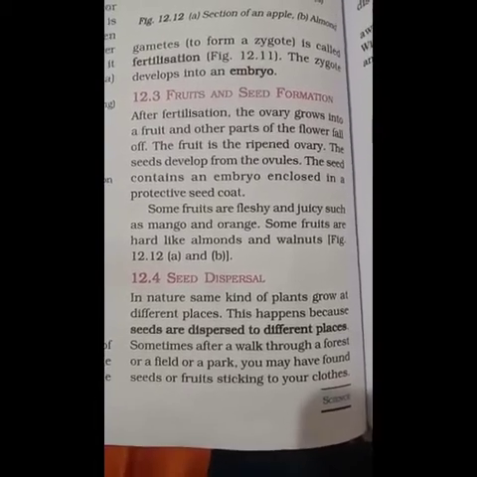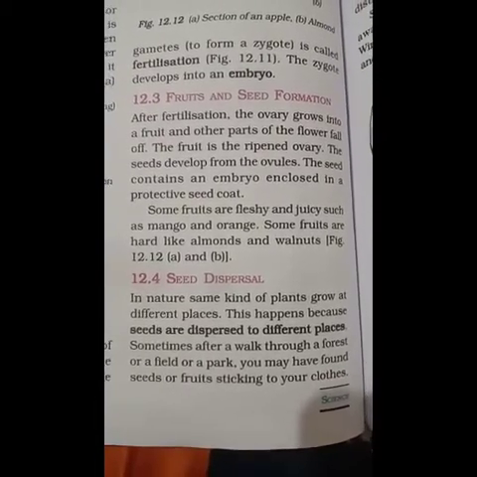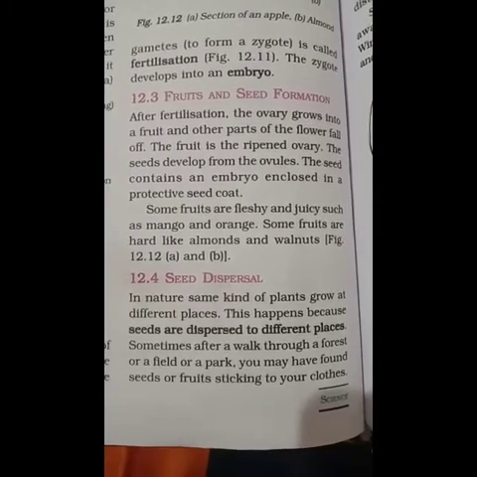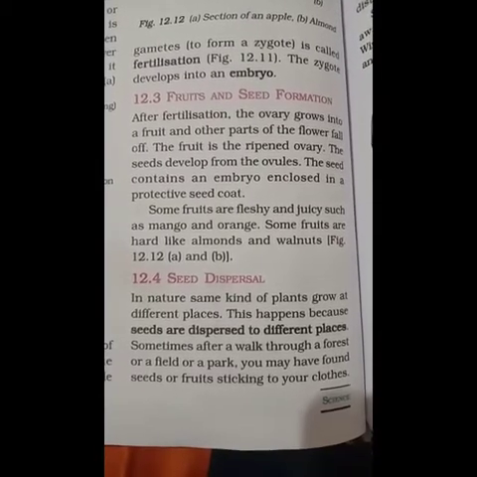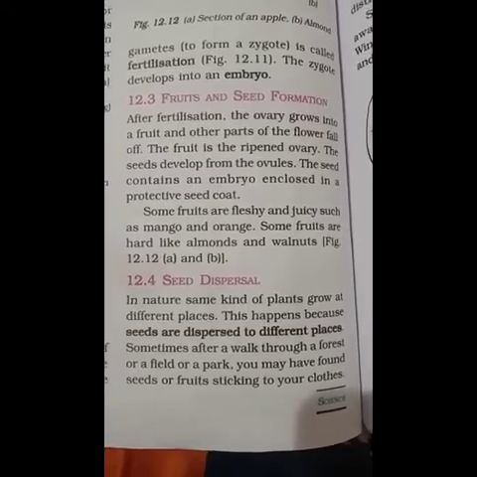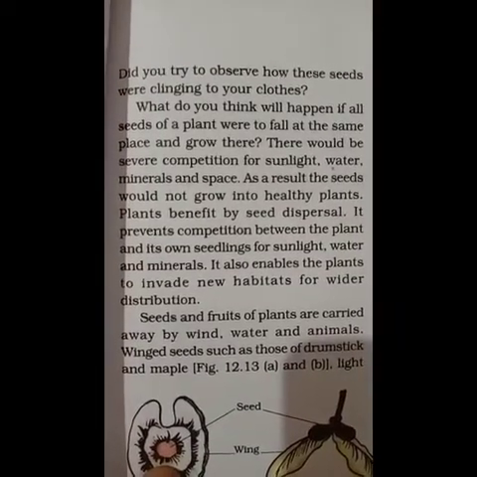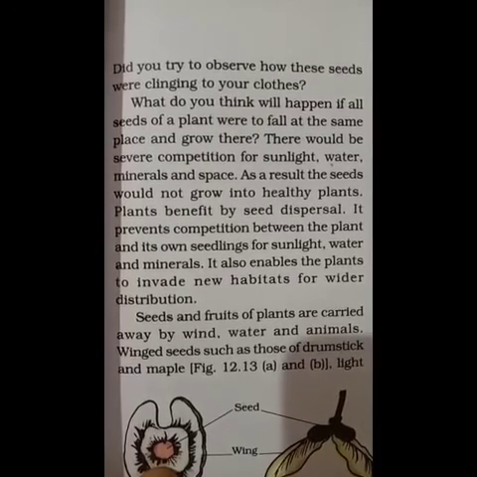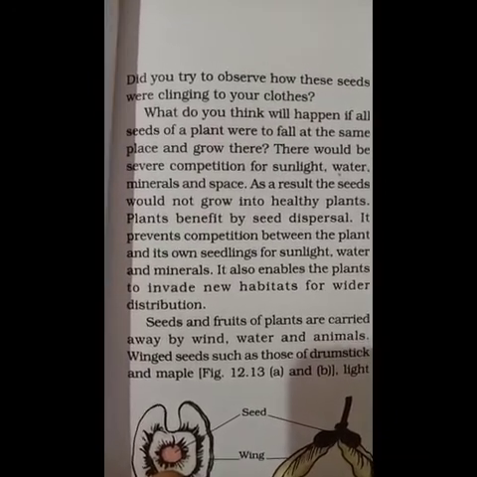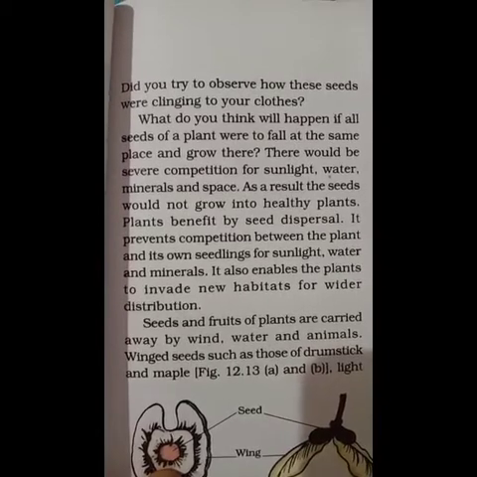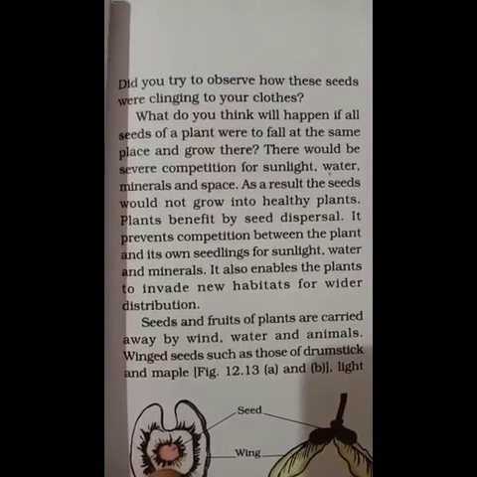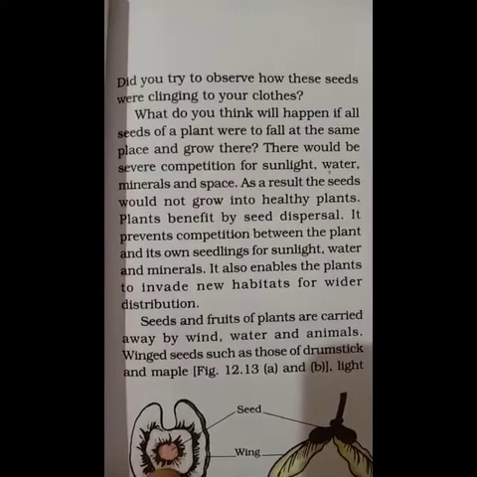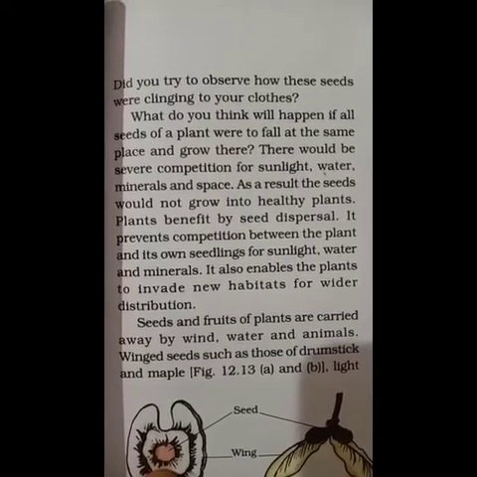Sometimes after a walk through a forest or a field or a park, we might have seen some seeds or fruits sticking to our clothes, right? Have you ever tried to observe how the seeds cling to your clothes? Cling means how they stick to your clothes. So what happens if it falls down on the soil? It will germinate and grow into a new plant.